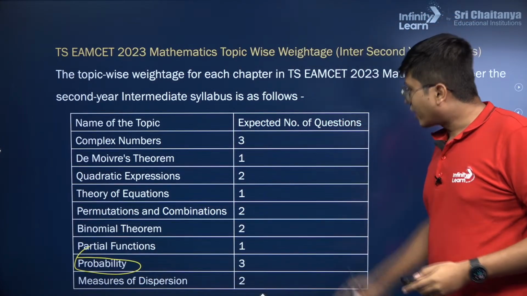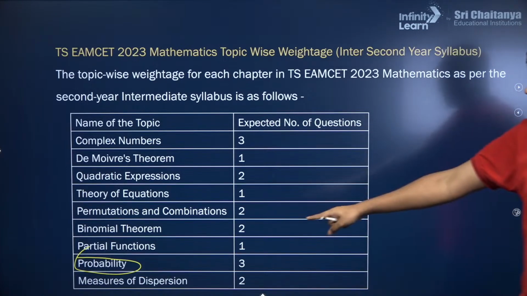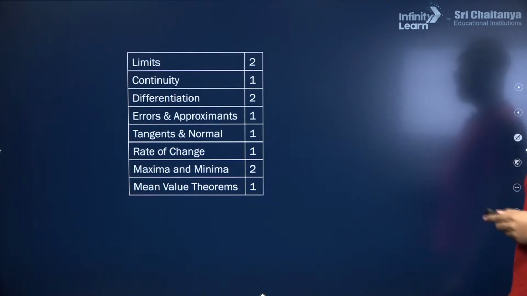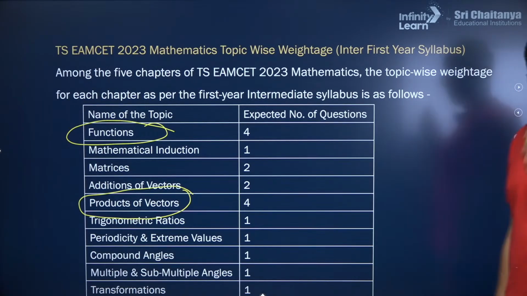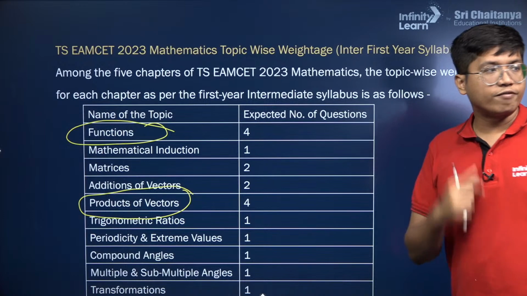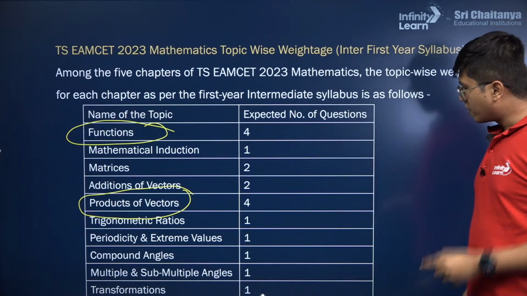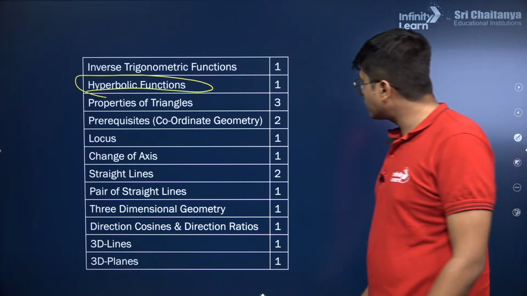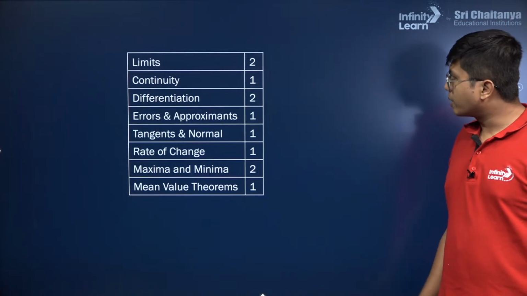Okay. So again, these are the weightages: complex numbers, high weightage. You have probability, high weightage. Like I said, there are a few additional topics there. I'll just go back and give you a moment to take a screenshot of these. If you want, you can always come back. But right now, you're in the midst of preparation, JEE Advanced is also going on, and you're preparing for EAMCET as well.